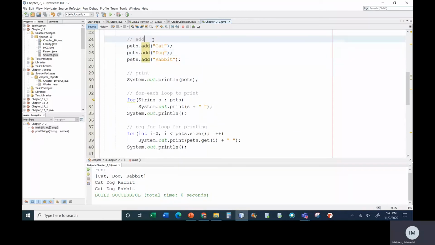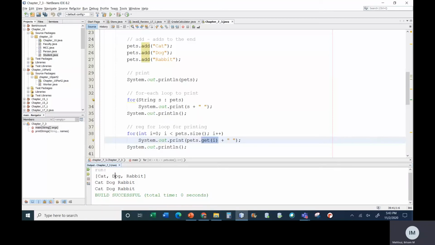So add always adds to the end. Then we learned that we can get the size of the array list to know how many elements it has, and we can grab an element by index. So if I say get me what's at location 0, it gives you the first one. Get me at location 1, it gets me the second one, and so on.